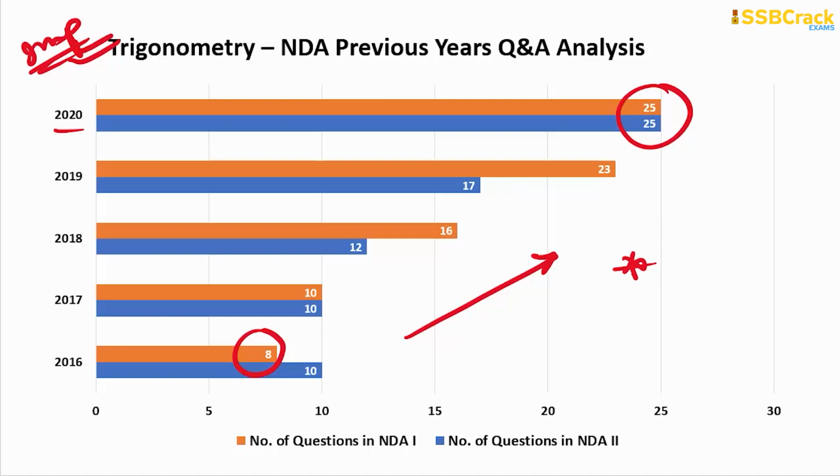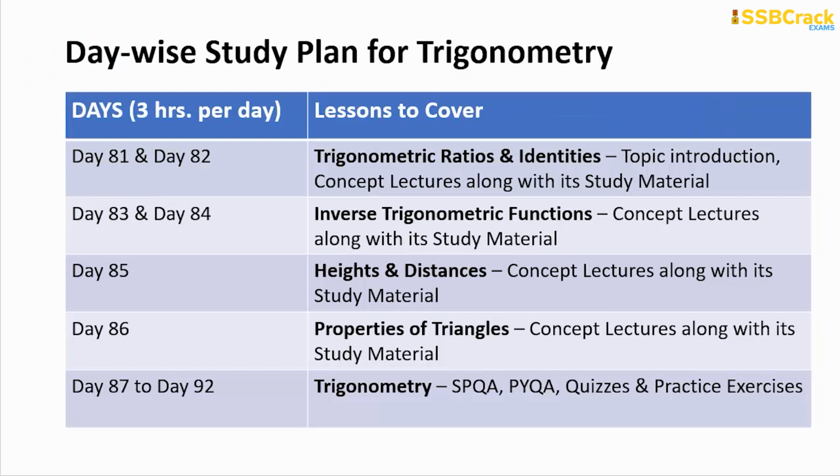So here is the constructive study plan when you are left with the last 180 days of preparation for NDA mathematics. Sit for 3 hours per day similarly, and on day 81 and 82, first of all go through the topic introduction lecture and concept lectures along with the study material, and that is only for the basic topic in trigonometry, that is trigonometric ratios and identities. Just explore the knowledge about what is measurement of angle, trigonometric ratios and identities.